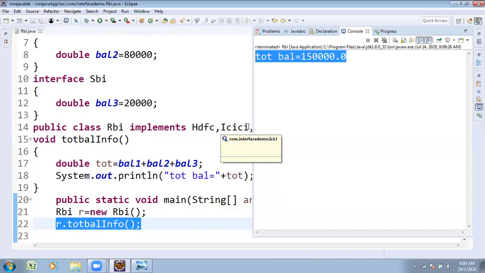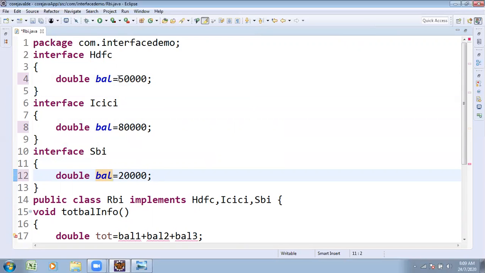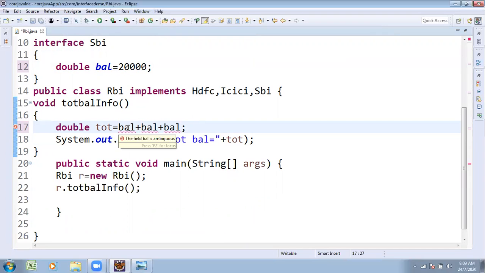Suppose, sir, you take here balance1, balance2, balance3. But instead of that, HDFC people declared it as balance, ICICI people declared it as balance, and now you find SBI people also declared it as balance. Previously balance1, balance2, balance3 were there, but now you find balance, balance, balance. Observe, keeping the cursor over here: field balance is ambiguous. There is confusion. Field balance is ambiguous.